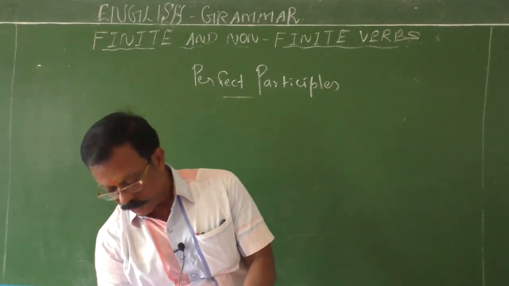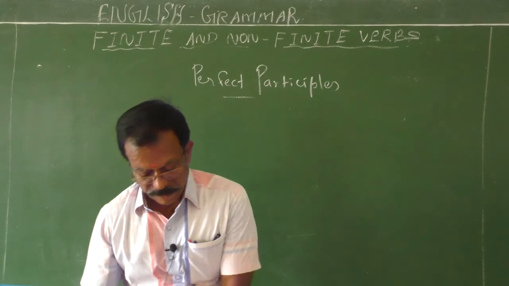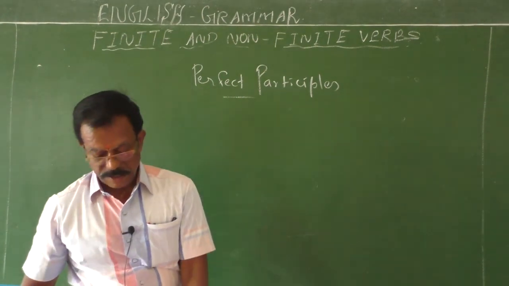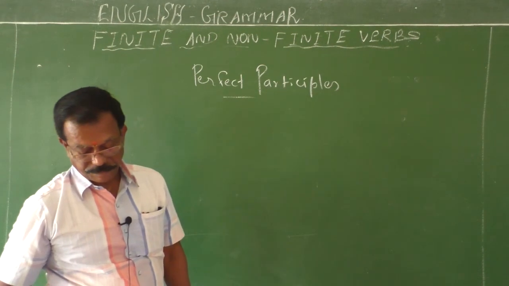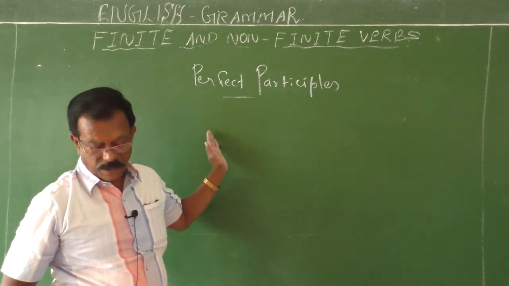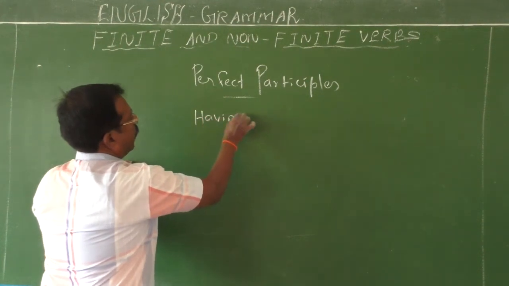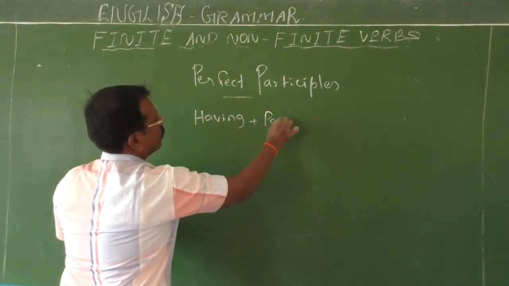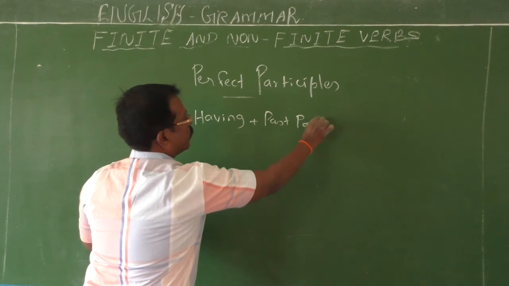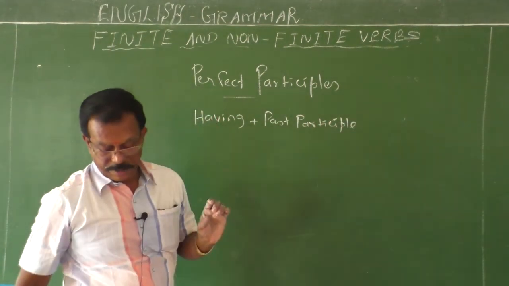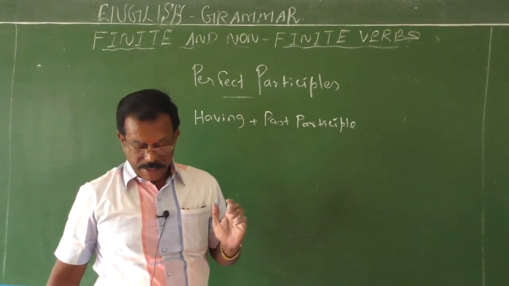That is the chief use of this perfect participle. We use it when the subject of both sentences is the same. The perfect participle is formed by using having plus past participle form of the verb.